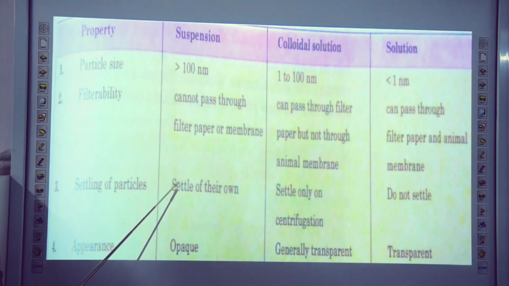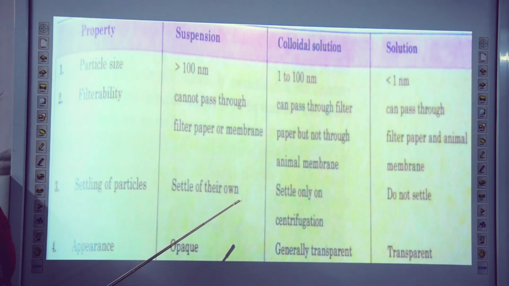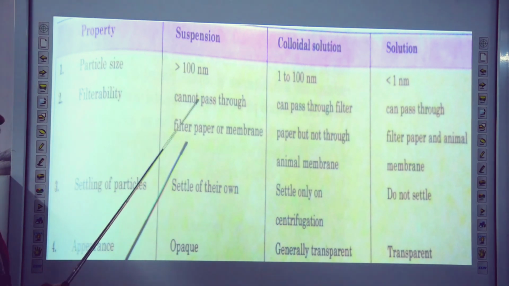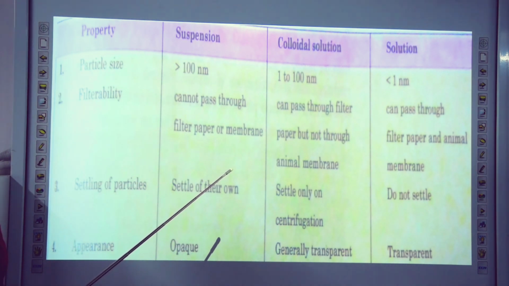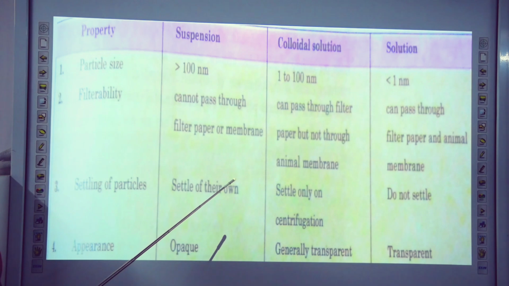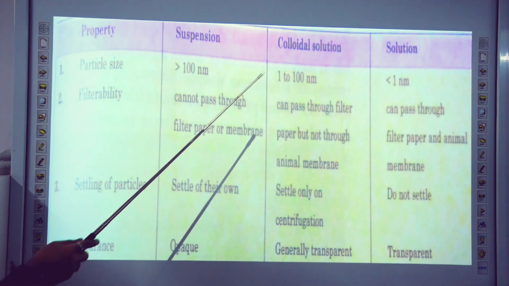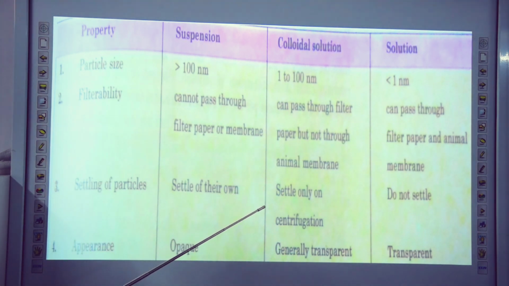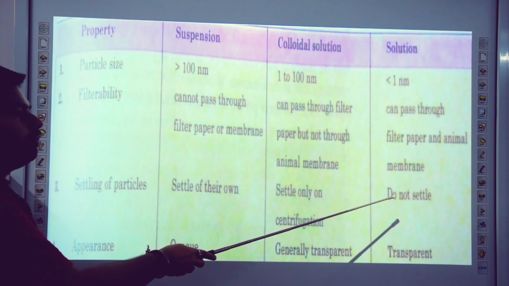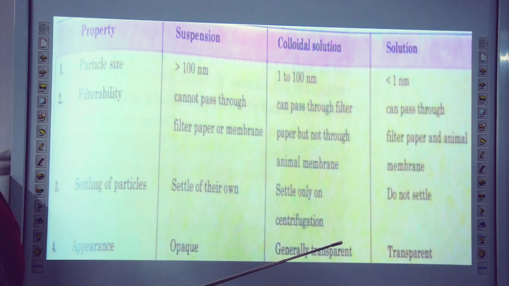Now suspension settles on its own. It means suspension is an unstable mixture. Colloidal solution settles only on centrifugation. It means it is also a stable solution. Then solution does not settle, it is a stable solution.